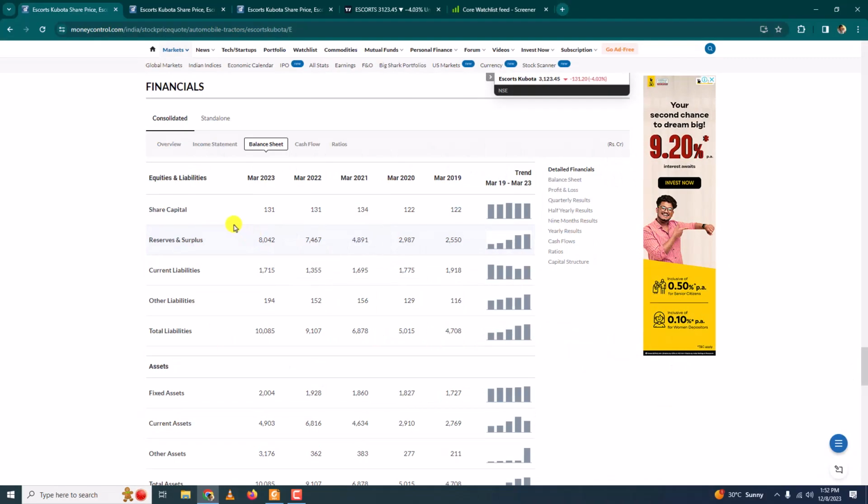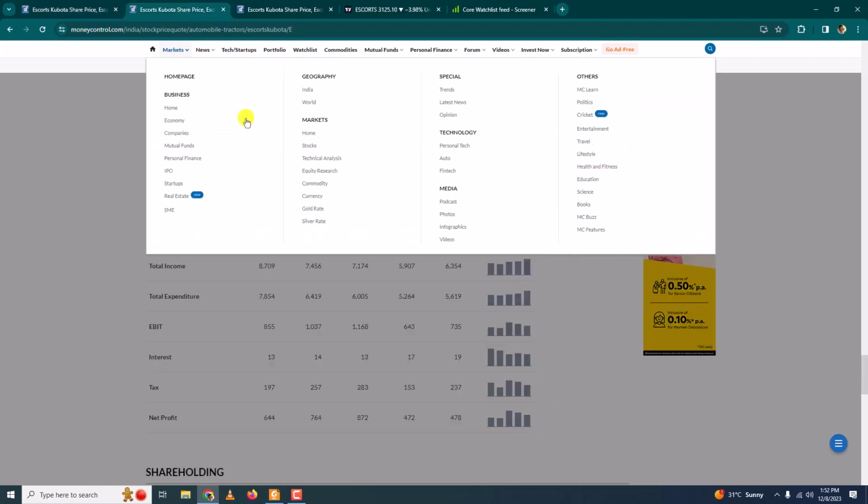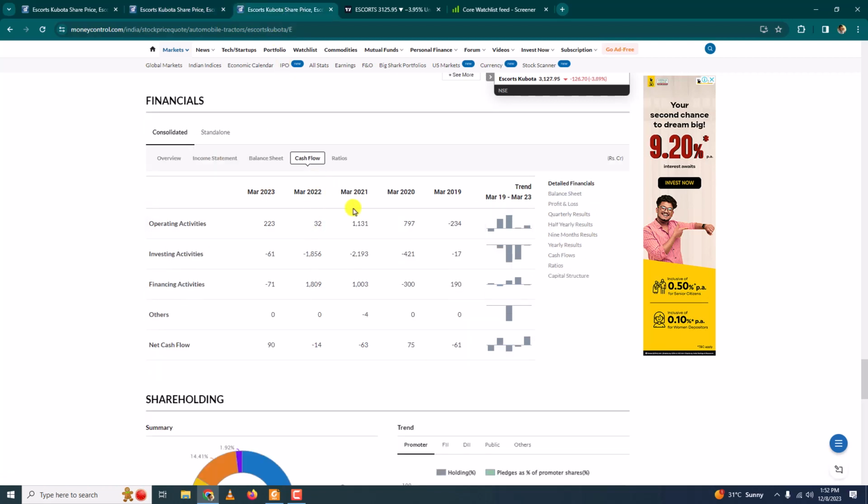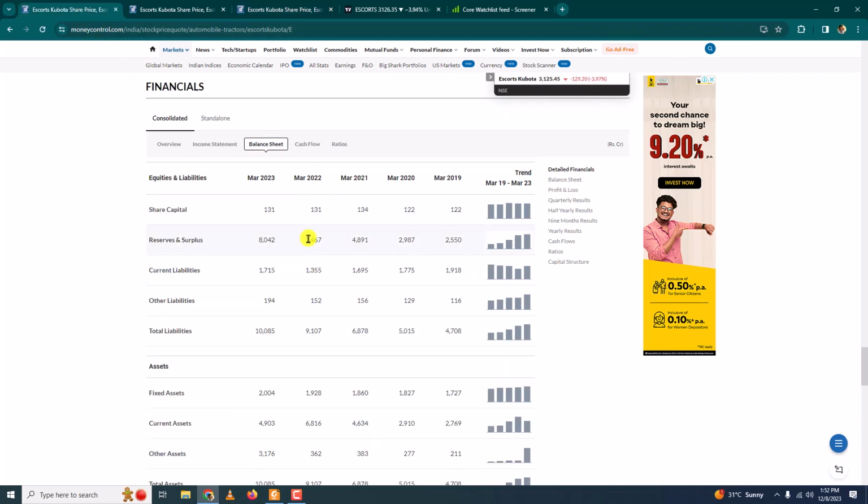All right, so here in this tab I have opened up the balance sheet of the company, and in the next tab I have opened up the annual profit and loss statement or income statement of the same company, and in the next tab I have the cash flow statement. Okay, so let me start analyzing from the balance sheet. Let us start with share capital.